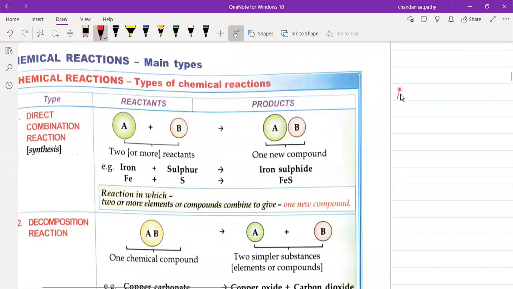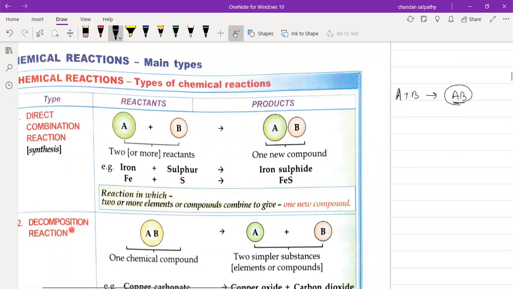That means when A combines with B, it forms a new substance, that is AB. So AB is a single substance, and on the product side there will always be one substance. What is the definition? The definition says that a reaction in which two or more elements or compounds combine to give one new compound is called a direct combination reaction, or it is also known as a synthesis reaction.